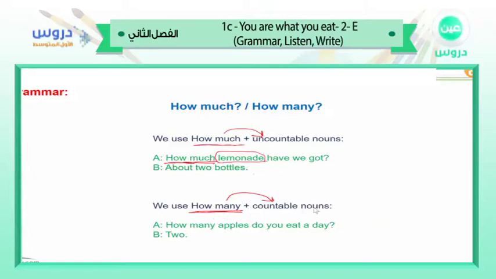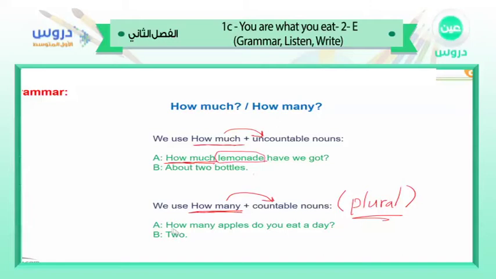How many should be before countable nouns. How many? Then countable nouns. And don't forget the countable nouns should be plural. Okay,